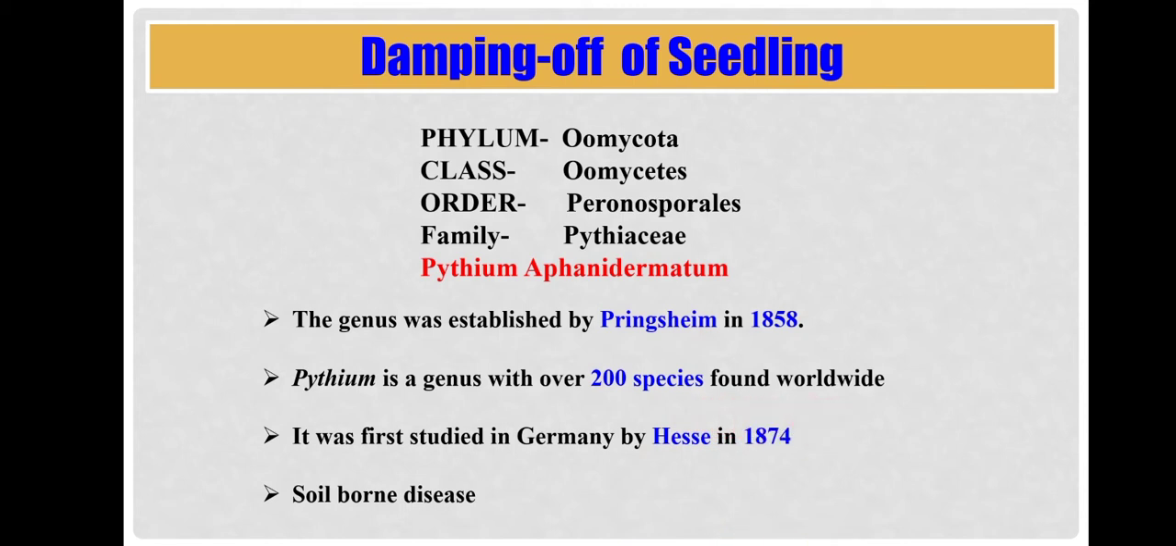in 1874 in Germany. This damping off is a soil-borne disease because the pathogen Pythium aphanidermatum produces the oospore, the sexual resting spore produced by the fungus. It can perpetuate in soil for a longer period, and the oospores act as the primary source of infection. They germinate and infect the host plants. So this disease is soil borne in nature.